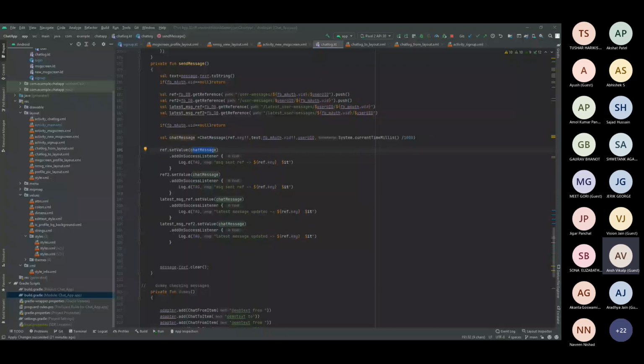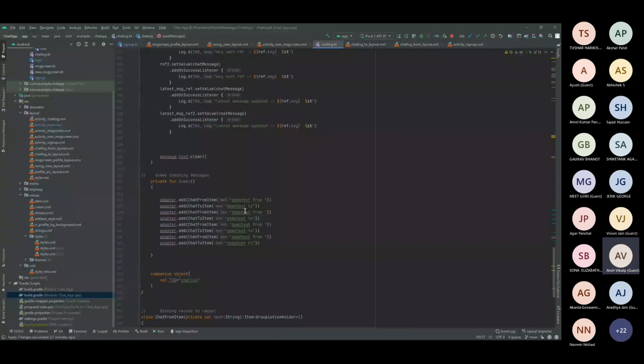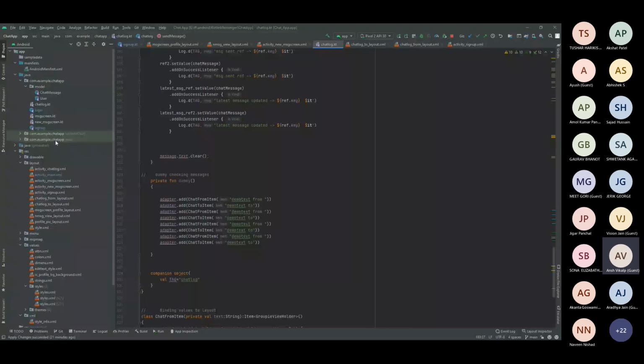I guess that's all about how you can send the text and how you can get the text. Lastly, only one thing is remaining, that is the profile layout, like how you can see how many users there are. For that, I also have the chat log and the new message screen.